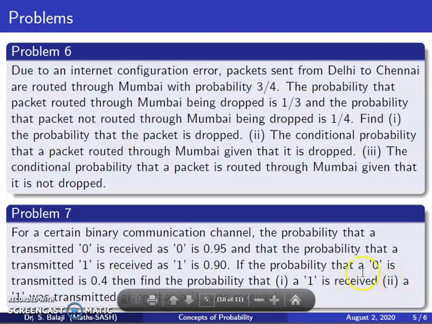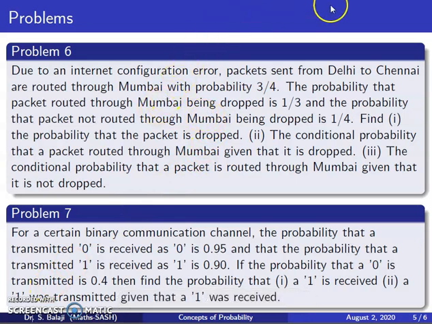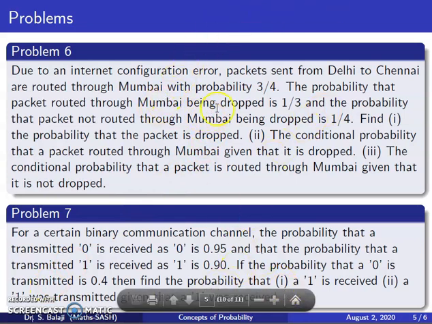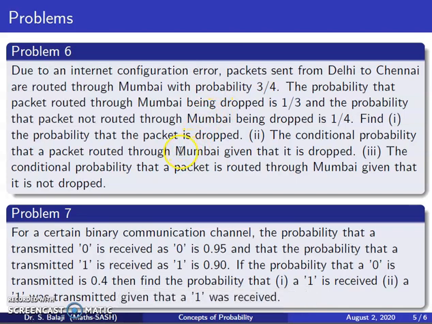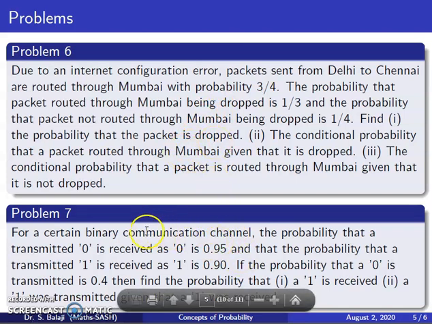Another condition is: given that a 1 was received, what is the probability that a 1 was transmitted? Here already 1 was received. What is the chance that it was by transmitting 1? That is the question asked here.